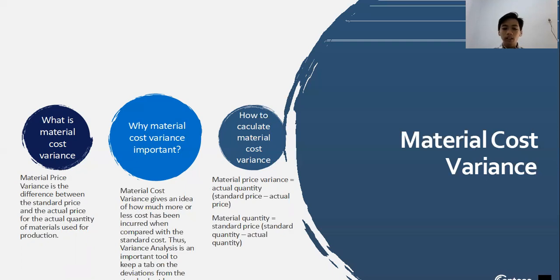So this variance analysis is an important tool to keep a tab on the deviation from the standard set by a company. The formula to calculate material cost variance is actual quantity times the standard price minus the actual price. And the material quantity variance is standard price times the standard quantity minus the actual quantity.